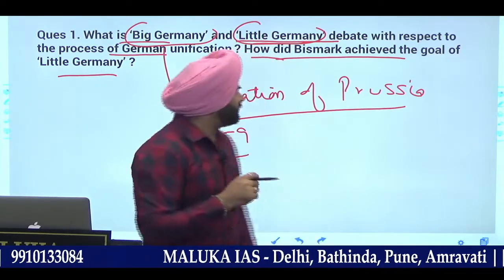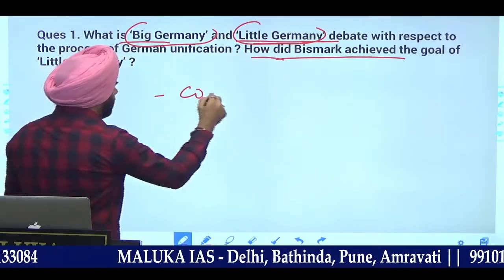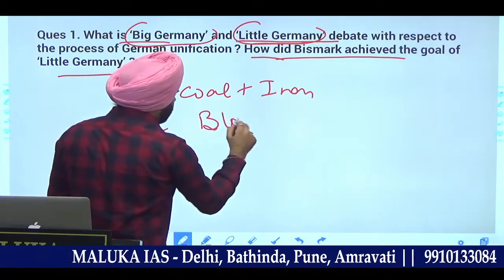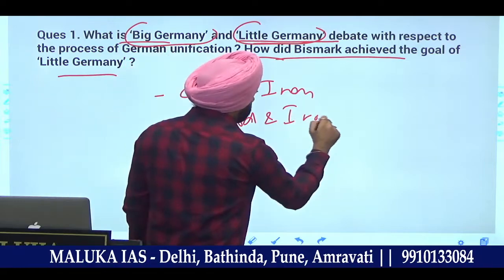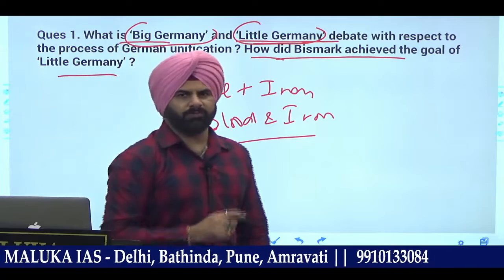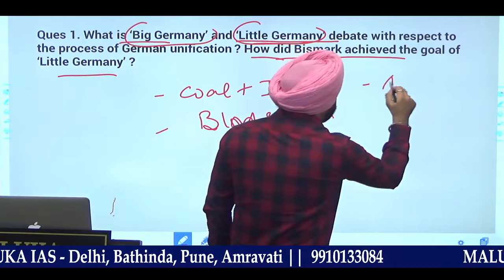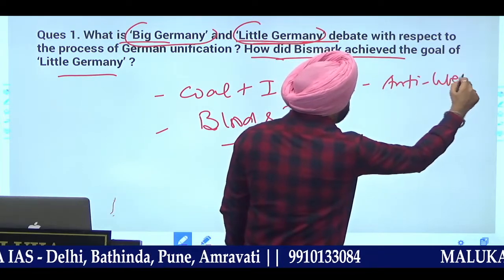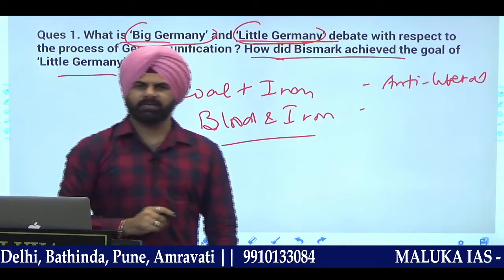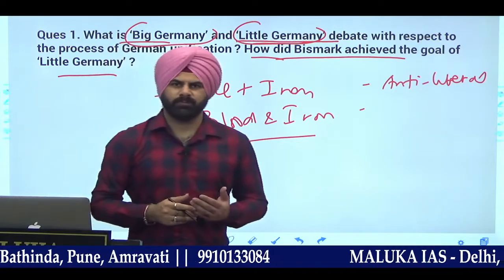Why? Because his focus, the achievement of his goal, was that the forces of coal and iron were very important, supporting each other. The policy of blood and iron was comparatively very, very important, and that played a fundamental role at that point of time. Not only this, he had a policy, achieved how? Anti-liberal. The liberal element should not be dominating at that point of time, and following this ideology, he started the unification at that point of time.